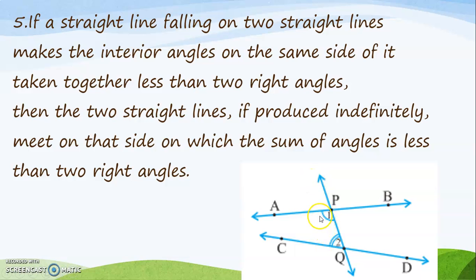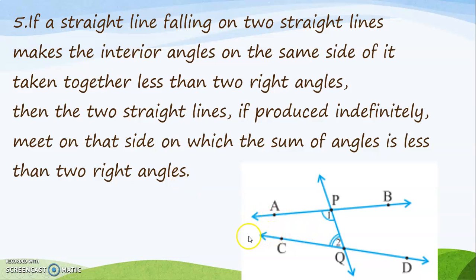So if the interior angles on the same side, if their sum is less than 180 degrees, that is two right angles, then the two straight lines, if produced indefinitely, that is, if I produce the lines AB and CD indefinitely, will meet on the side on which the sum of the angles is less than two right angles.